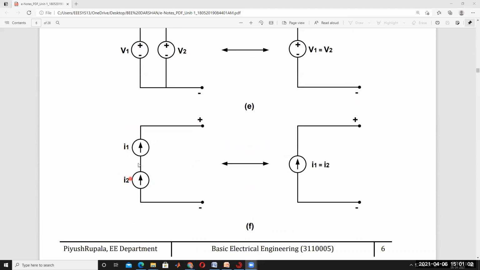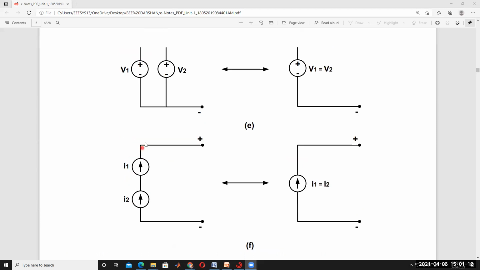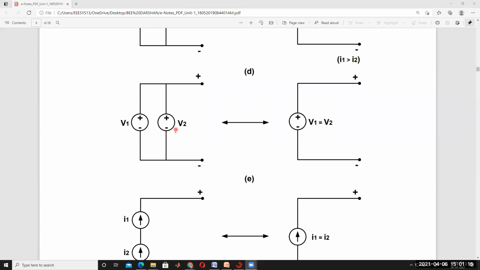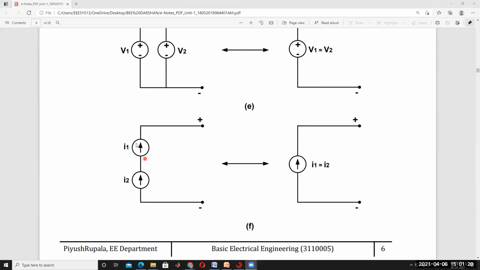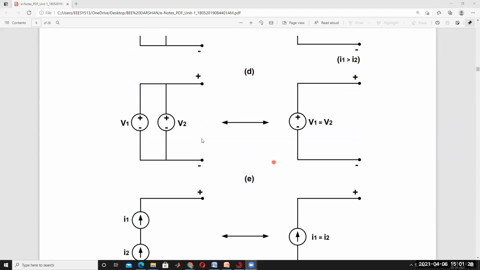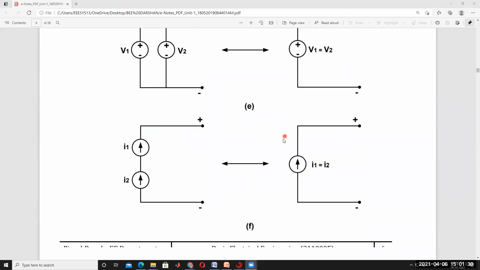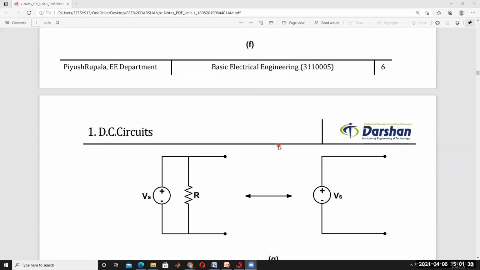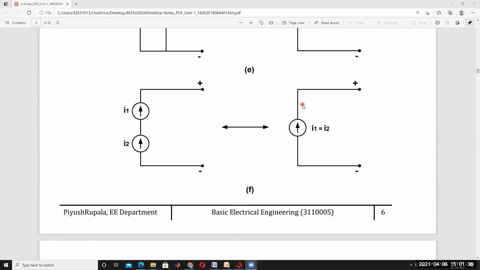Similarly for I1 and I2: if the two current directions are the same, then I1 is equal to I2. Two different current sources are not connected in series, and two different voltage sources are not connected in parallel. The voltage magnitudes of the two sources must be the same. Likewise, for two current sources the current magnitude must be the same, I1 is equal to I2, and we indicate it like this. Understood? So these are the different source connections. This is the concept. The remaining concepts we will discuss next.